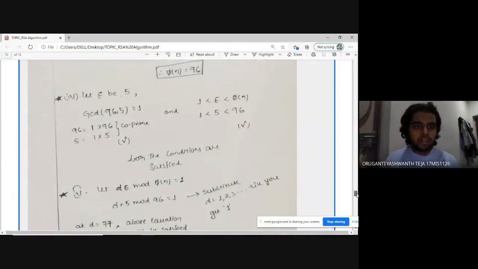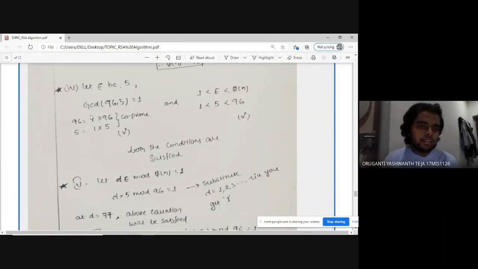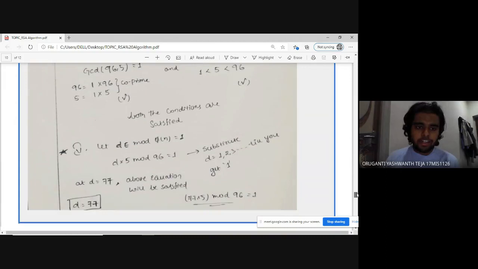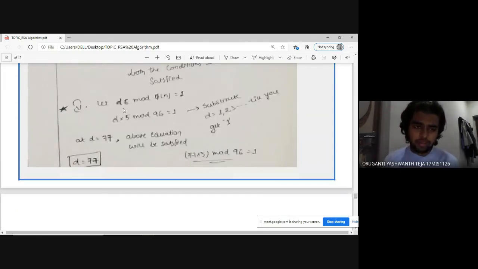Here I took e as 5. By saying this, we can say these are co-prime. GCD of 96 and 5 is 1, so they are co-prime, and the value of the public key lies between psi of n and 1. So both conditions are satisfied. Now we have to find d using the substitution method, d e mod psi of n equals 1, where we have to substitute the public key value and keep on substituting 1, 2, 3, 4 like that until we get d equals 77. Then the above equation will be satisfied.